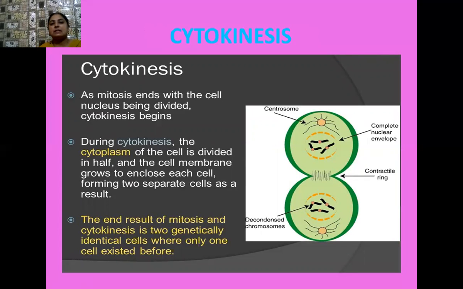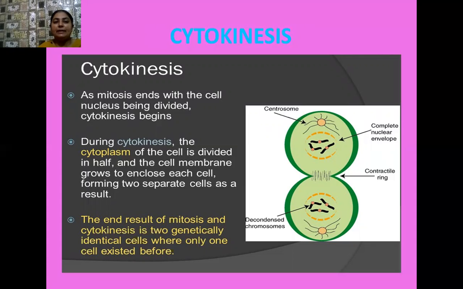Okay, students, so this is the cytokinesis stage. As mitosis ends with the cell nucleus being divided, now cytokinesis begins. You know very well that cytokinesis means the cytoplasm of the parent cell is divided into half, and the cell membrane grows to enclose each cell and later separates both the cells. So the end result of mitosis and cytokinesis here is two genetically identical cells, where one cell existed before.